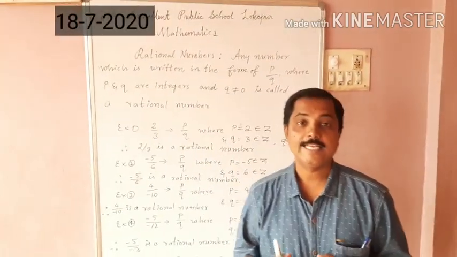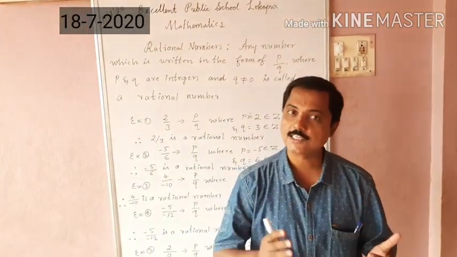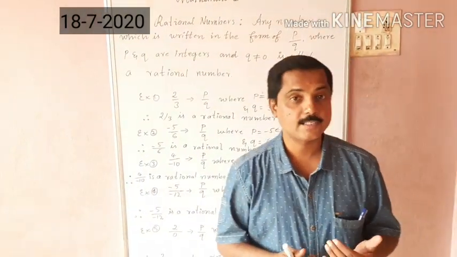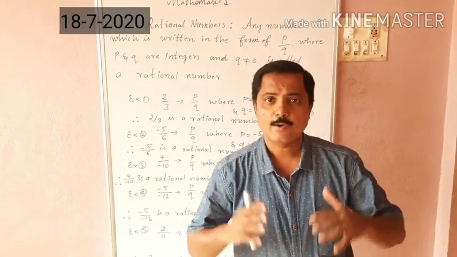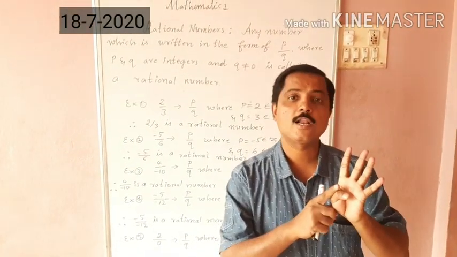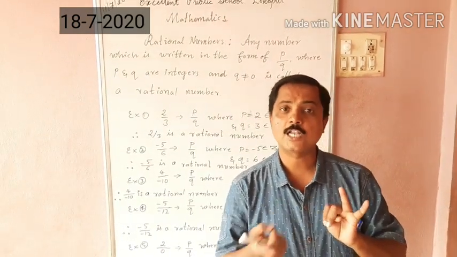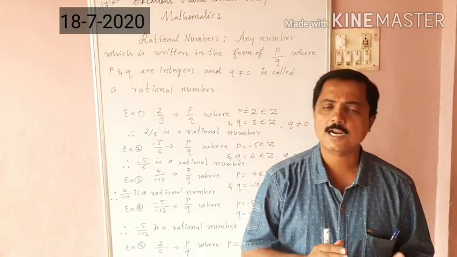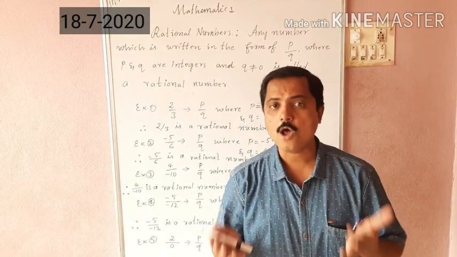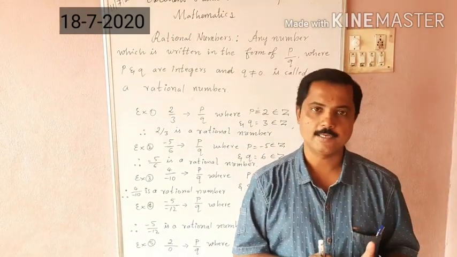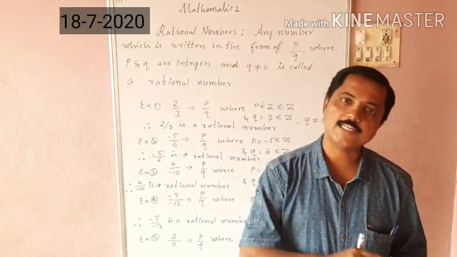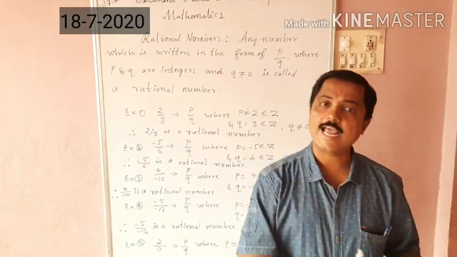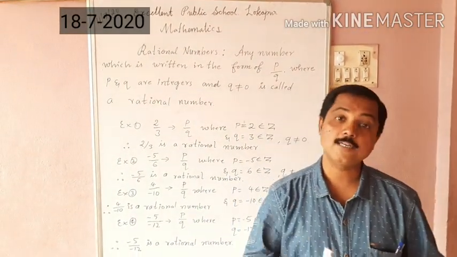So children, in today's session, we learned what are rational numbers, the definition of rational numbers and the examples for rational numbers. Okay, and we also learned why natural numbers, whole numbers and integers are also called rational numbers. Okay, but we can conclude that all rational numbers are not natural numbers, but all natural numbers are rational numbers. All whole numbers are rational numbers, but all rational numbers are not whole numbers. Okay, and all integers are rational numbers, but all rational numbers are not integers.